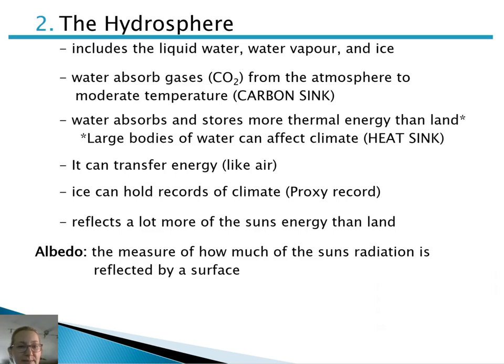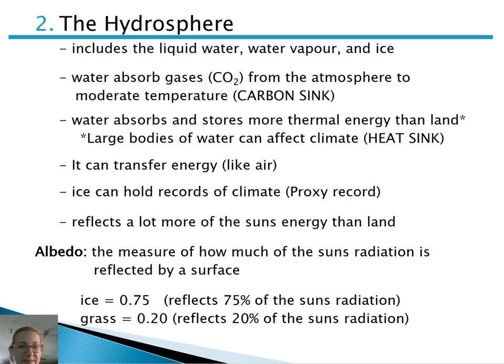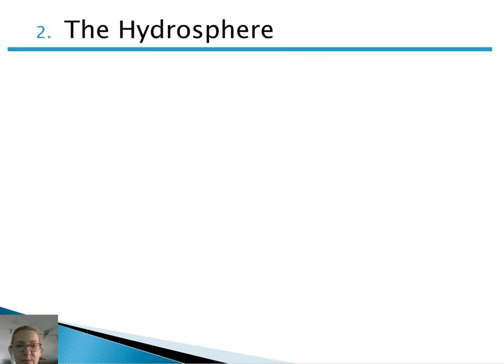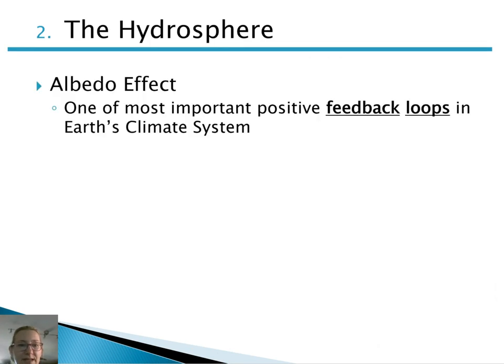The albedo for ice is 0.75, meaning it reflects 75% of the sun's radiation. A grass surface only reflects 20% of the sun's radiation and therefore has an albedo of 0.20. The reason I'm mentioning albedo is that there is something known as the albedo effect, one of the most important positive feedback loops that occur in Earth's climate system.